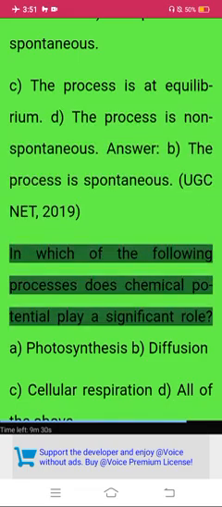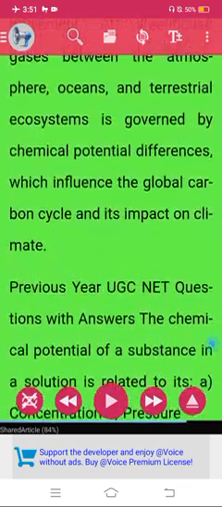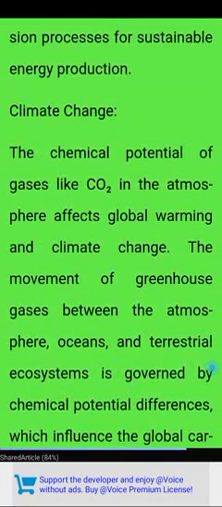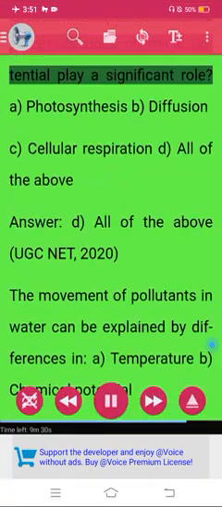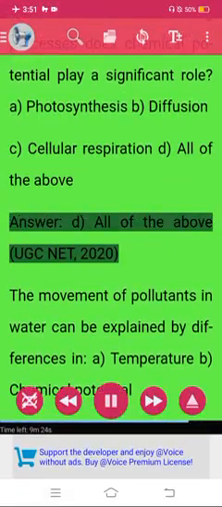UGC NET 2019. In which of the following processes does chemical potential play a significant role? A. Photosynthesis. B. Diffusion. C. Cellular respiration. D. All of the above. Answer: D. All of the above.